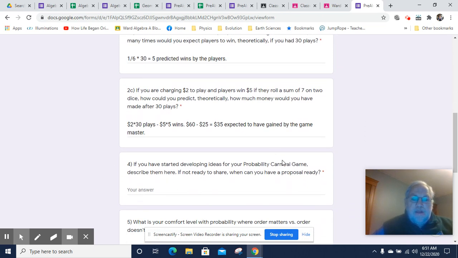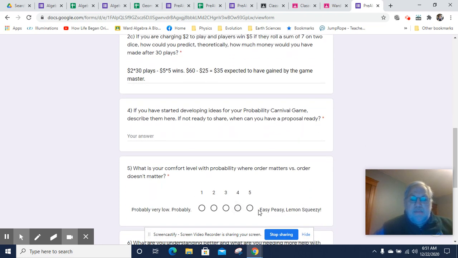We're going to focus on the probability carnival games today and developing those. And I'm going to be talking with folks about what your probabilities are and how you're predicting the winnings. And you'll have time to just work on designing today.